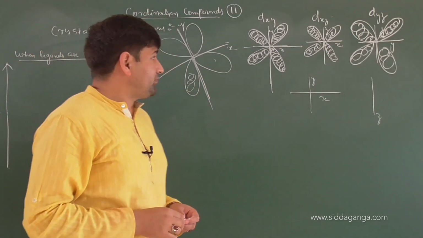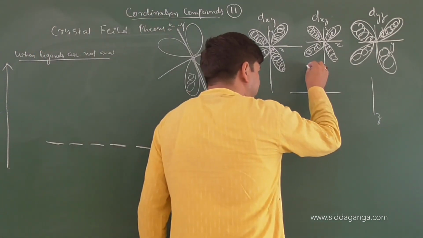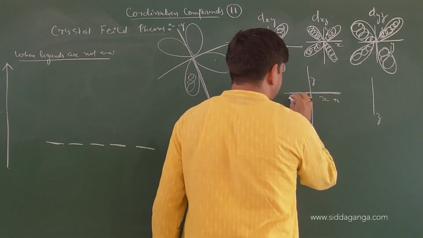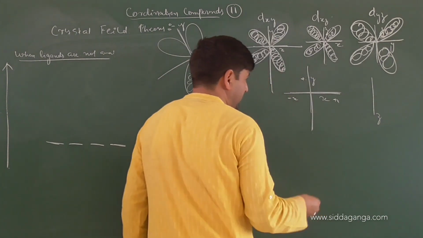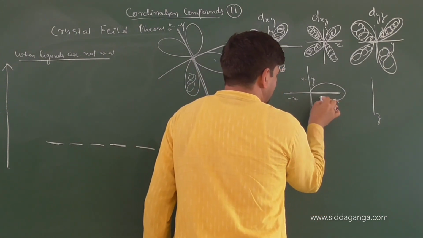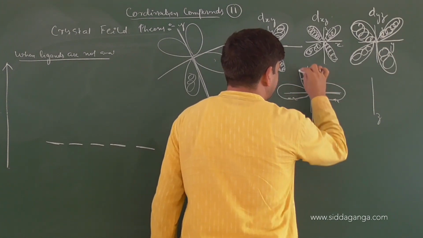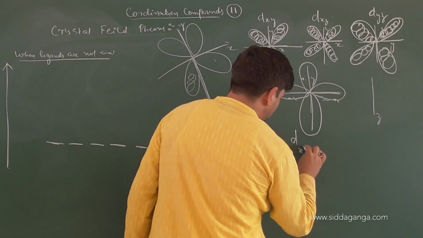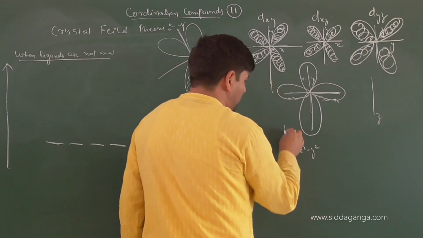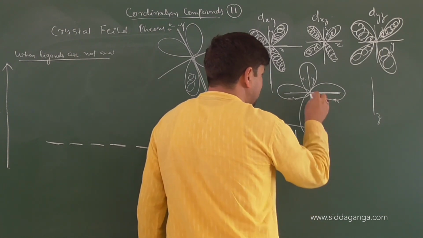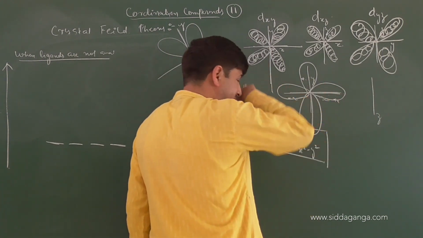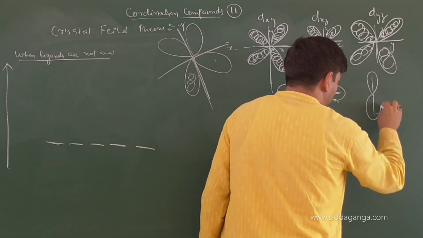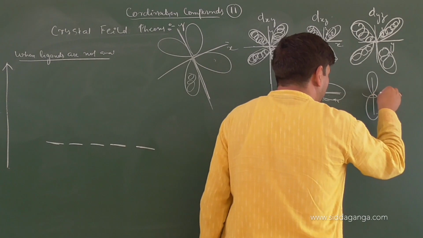Yes. Now what remains with us is the x-axis and the y-axis, which we have not used. This is plus x, this is minus x, this is plus y, this is minus y. Now the orbital which is dx square minus y square is present on the x-axis and on the y-axis, right or not? Then you have z. This orbital is present on the z-axis. This is a dumbbell and it has a torus around it.